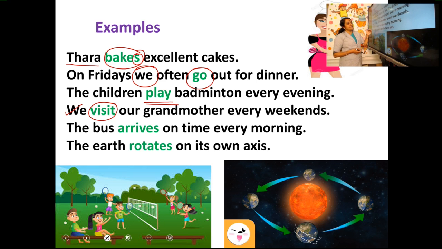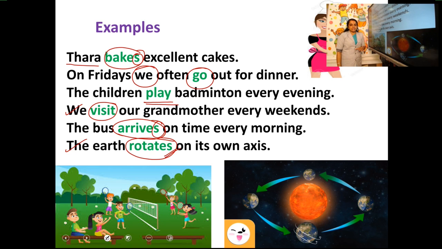The bus, singular subject. So, the verb arrives, because we add S at the end of the verb to make it singular. Clear? The earth rotates on its own axis. Again here the earth, it's a general statement. It's a general truth. So the verb is rotates because the earth is singular. We add S at the end of the verb.